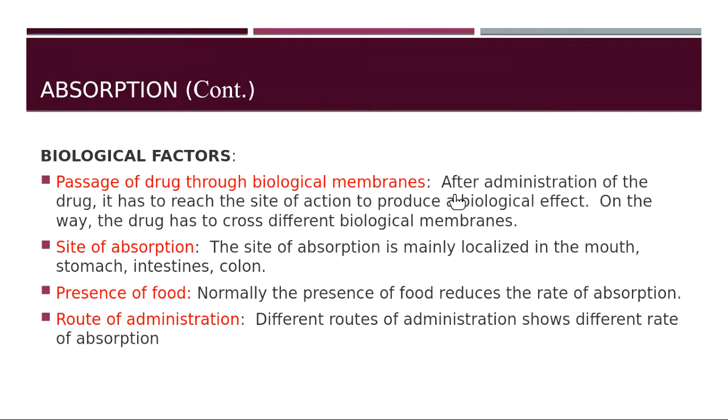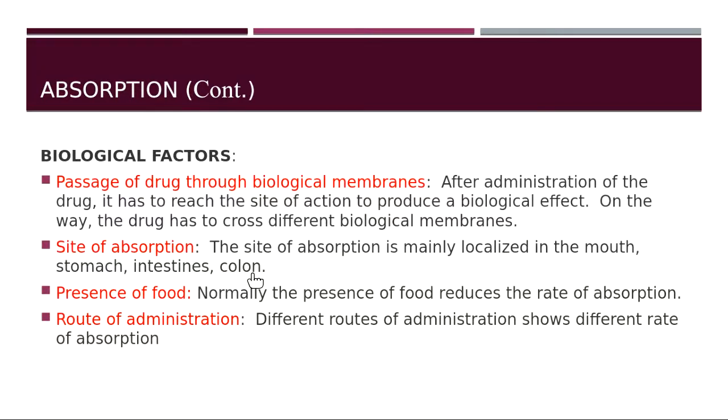In order to reach the site of action, the drug has to cross many different biological membranes. If the drug is quick in crossing the biological membrane and reaching the site of action, then it is said that it is having a quick action. The next is site of absorption, from where the drug is being absorbed, whether it is absorbed locally in the mouth or stomach or intestines or colon.